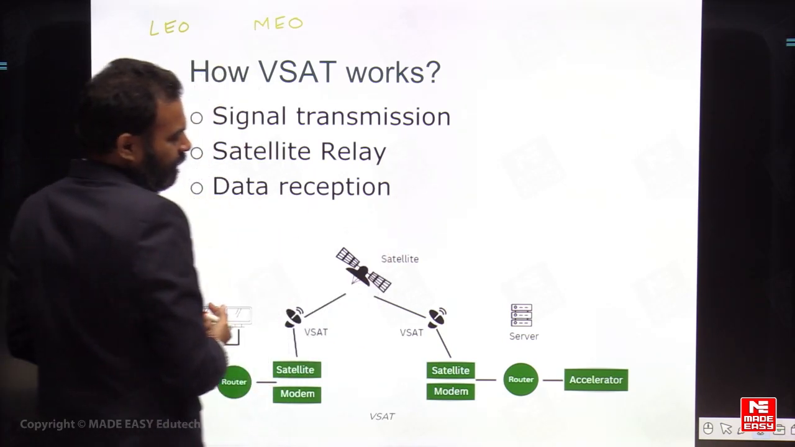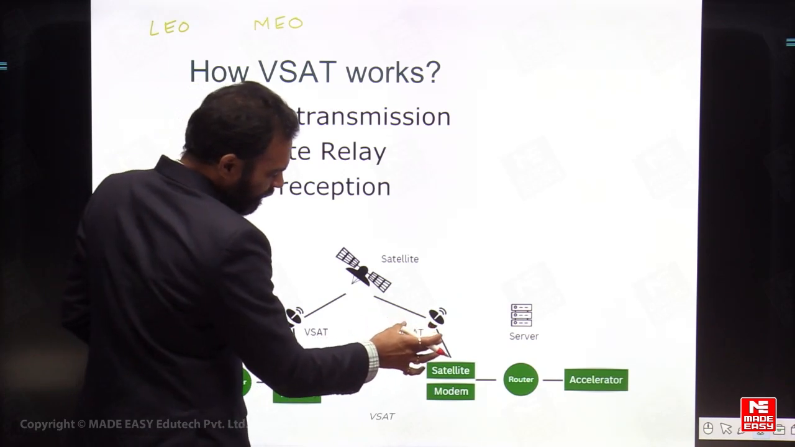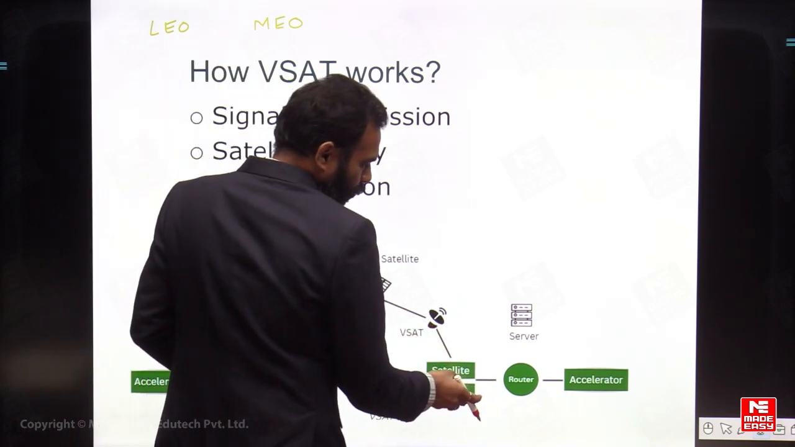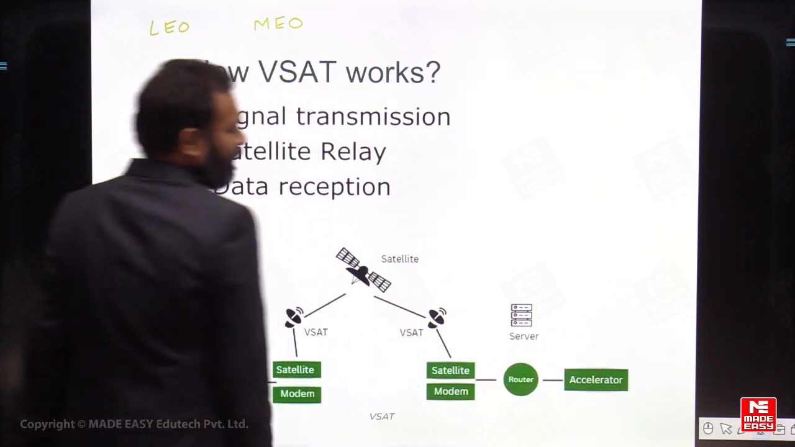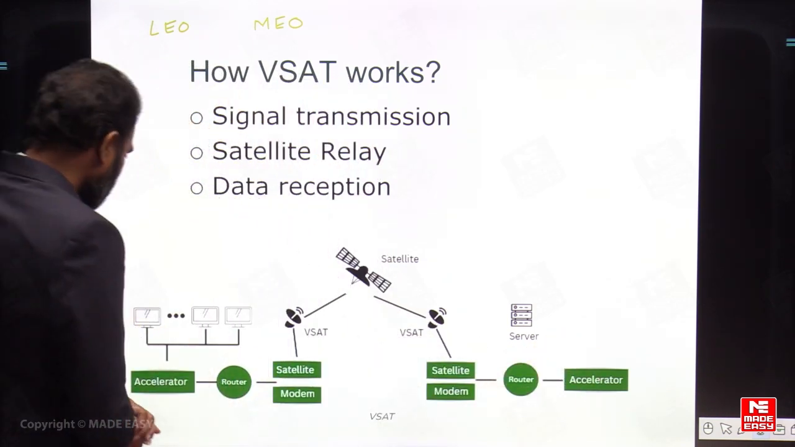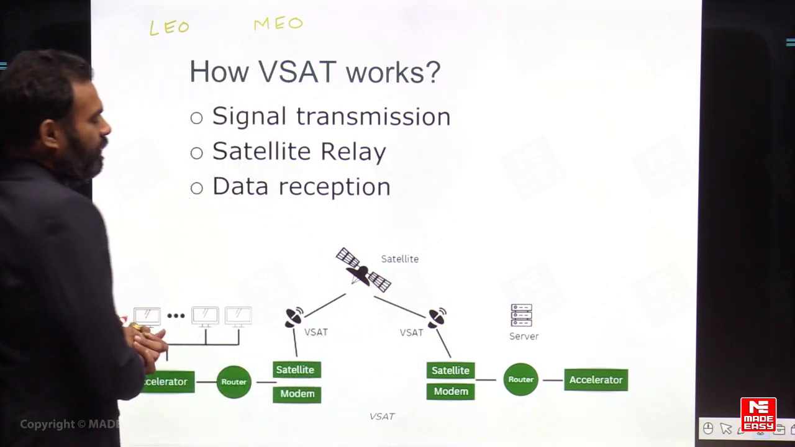After that, the satellite relay is going to send it back to the Earth station, and on another part we are going to have the VSAT, which will be connected with the satellite with a modem, from that router to the accelerator. So this is how the connectivity has to be present, which is shown in the figure. So please try to understand this.